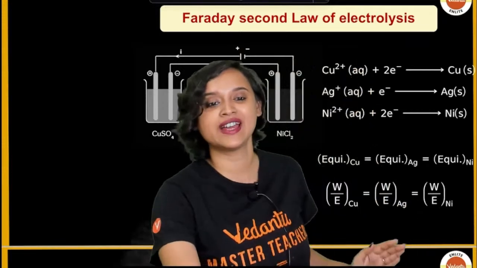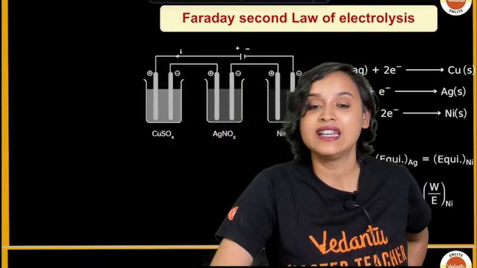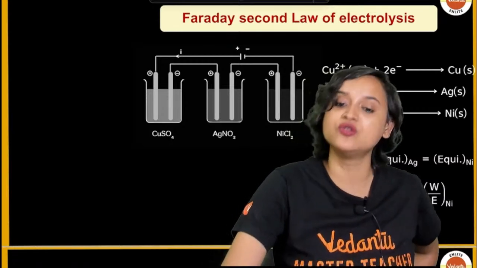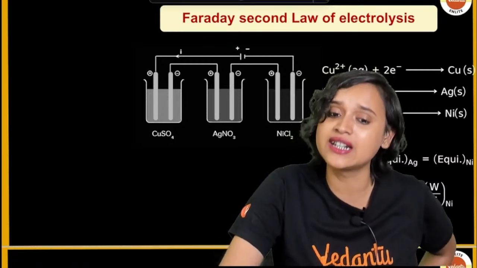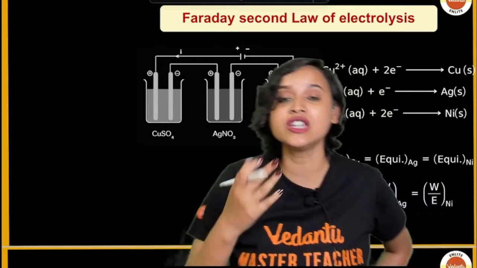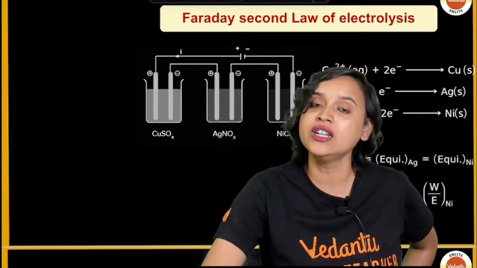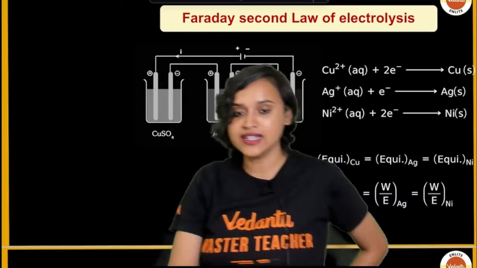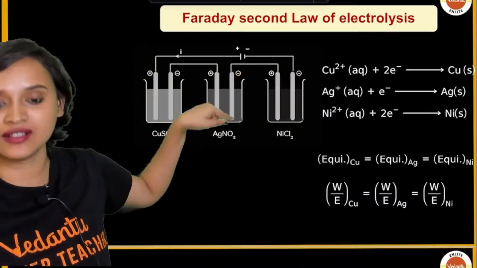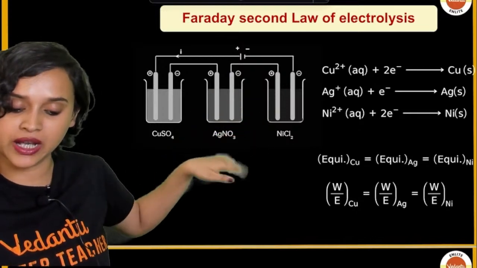What is Faraday's second law? What did he say, everybody? He said that the amount of electricity you allow to pass through determines the amount of deposition that will occur, isn't it? Yes. So that is exactly what they are trying to say here. See, W by E Cu is equal to W by E Ag is equal to W by E Ni.